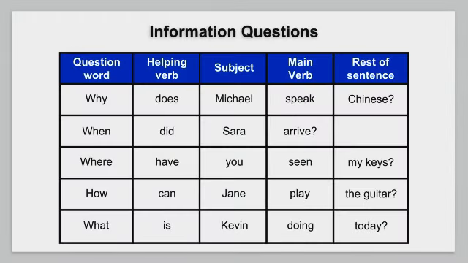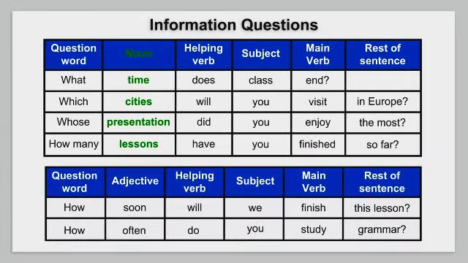Information questions take the same word order as yes/no questions. You only need to add the question word to the beginning of the sentence. The question words what, which, and whose are sometimes followed by a noun, as in these examples. What time does class end? Which cities will you visit in Europe? Whose presentation did you enjoy the most?